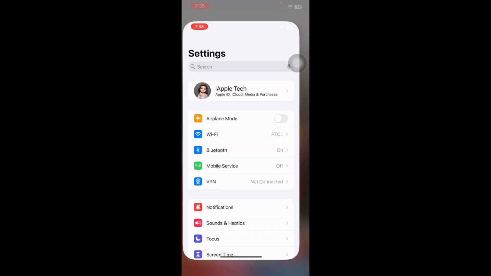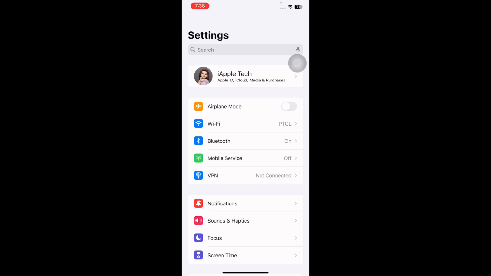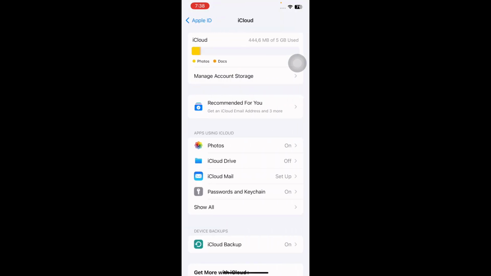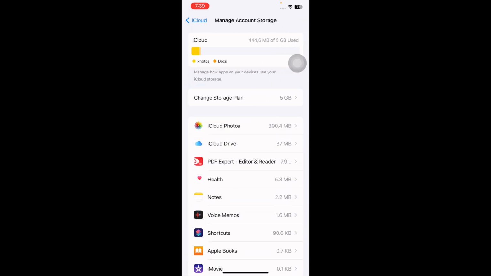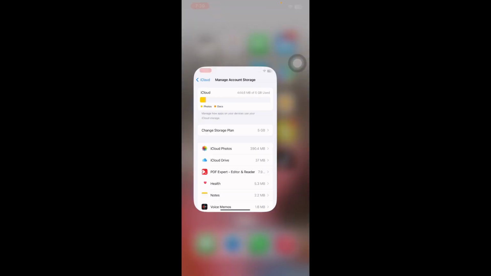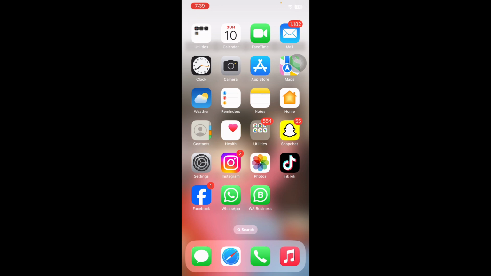And the next step is ensure iCloud has enough storage. For this, go to Settings and then tap the Apple ID banner with your name. Next, select iCloud and then tap on Manage Account Storage to access additional details. Check if you have sufficient iCloud storage. In case you are running out of iCloud storage, you can subscribe to iCloud+ to get additional storage, and you are done.